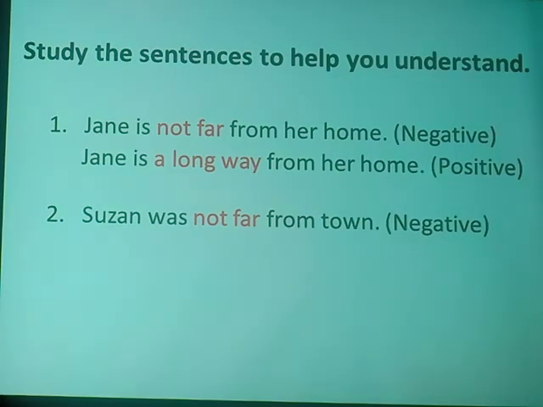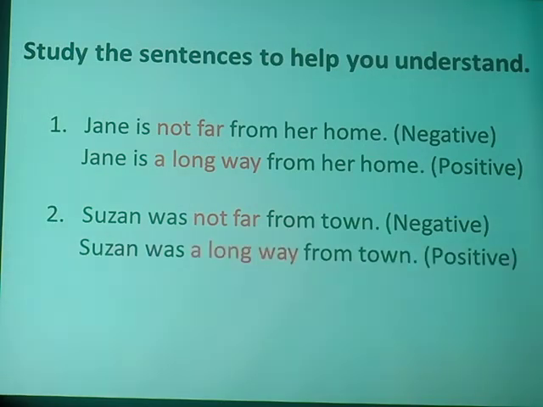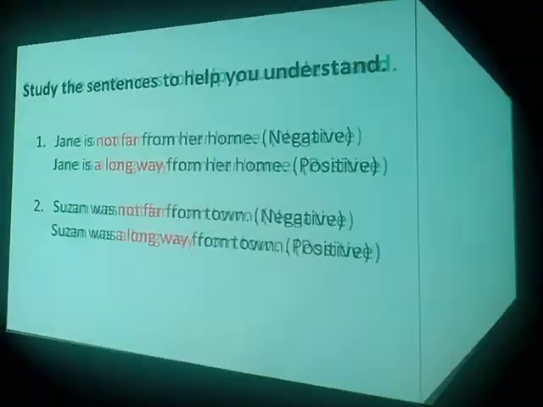Then Susan was not far from town. Susan was not far from town. This is a negative sentence. And that very sentence can be changed to its positive form by saying, Susan was a long way from town. What makes it positive? The idea of not has been taken away, and it is only simple: far changed to a long way. Simple as that.